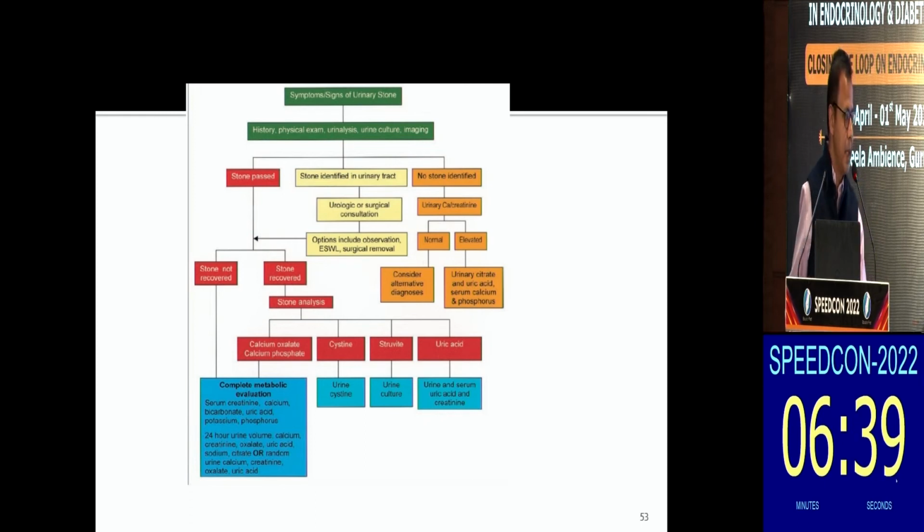A right inferior parathyroidectomy was done, and this patient has not developed any stones after that and is doing very well, and some body aches have also gone down in this patient.